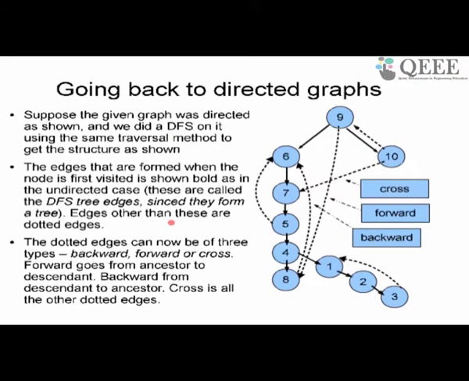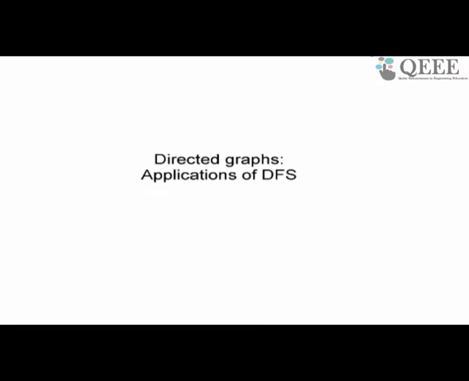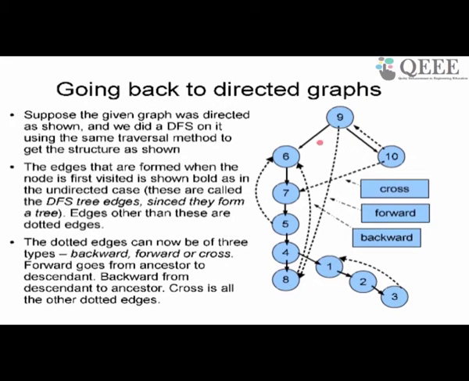a few more applications. Let's go back to directed graphs, right? Directed graphs. So directed graphs basically means the edges are directed. Previously we had undirected graph, which means there were no directions. Now I am drawing the direction. So DFS turns out to be much more useful in directed graphs. Okay. But when you have directed graphs, you can classify the edges into 3 categories.